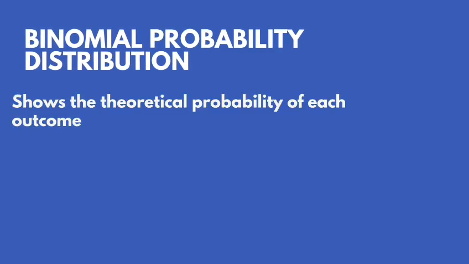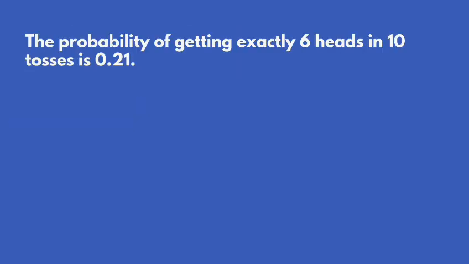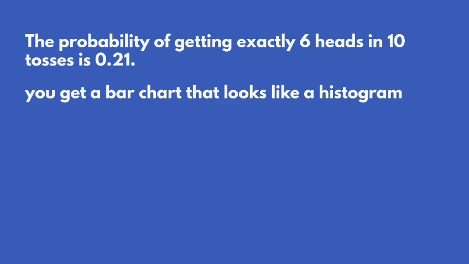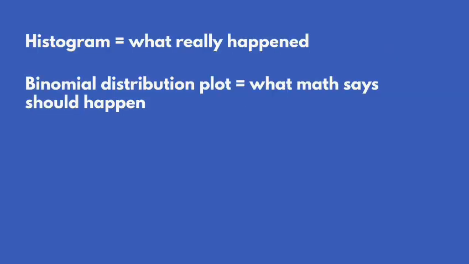Binomial probability distribution shows the theoretical probability of each outcome, what math predicts. Example: the probability of getting exactly 6 heads in 10 tosses is 0.21. If you plot all these probabilities, 0 heads, 1 head, up to 10 heads, you get a bar chart that looks like a histogram. Think of it like this: histogram is what really happened, binomial distribution plot is what math says should happen.